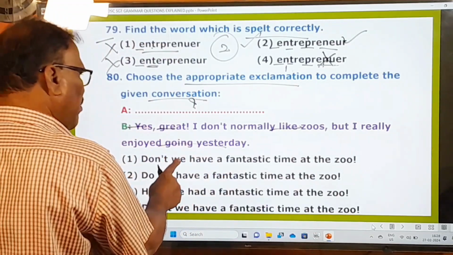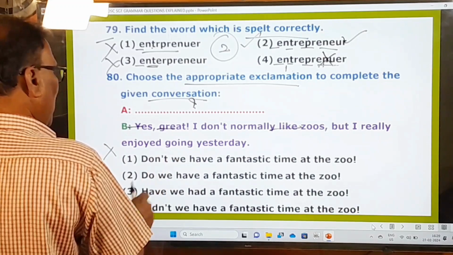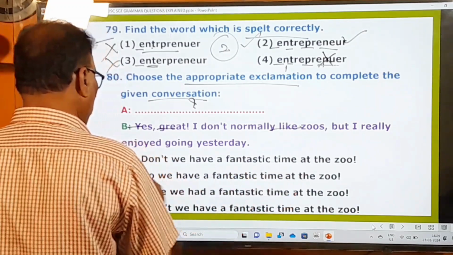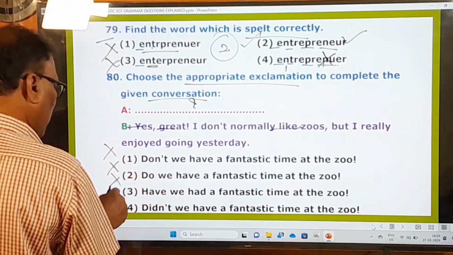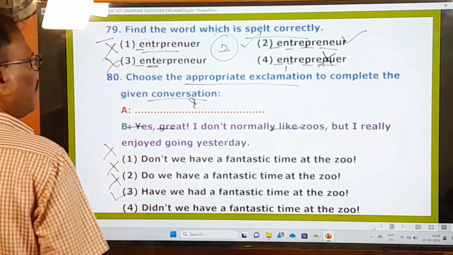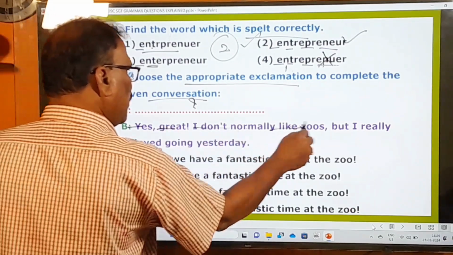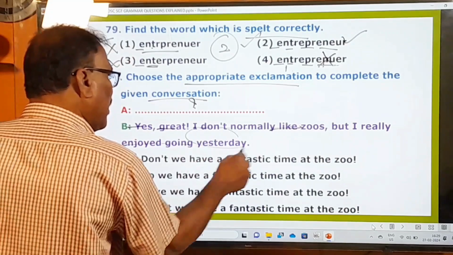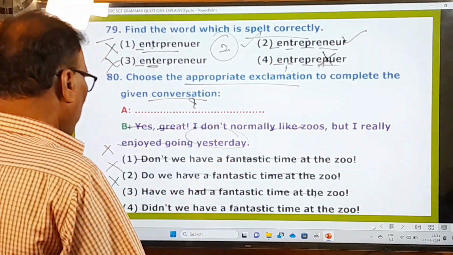Don't we have a fantastic time at the zoo? This is not the right one. Do we have a fantastic time at the zoo? Not the right one. Have we had a fantastic time at the zoo? Not the right one. Didn't we have a fantastic time at the zoo? This is the right one. Because the answer is also, what is that? I don't normally like juice, but really enjoyed yesterday. The action happened yesterday, and that's why the question must also be in the past tense. So this is the right one.